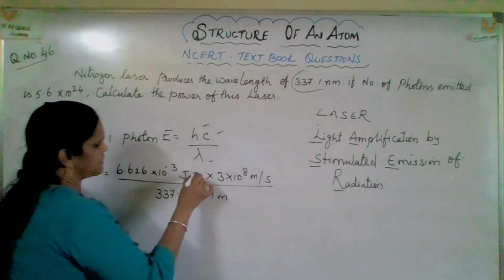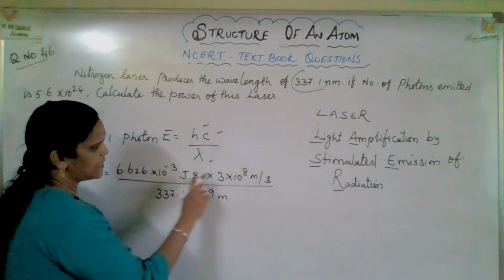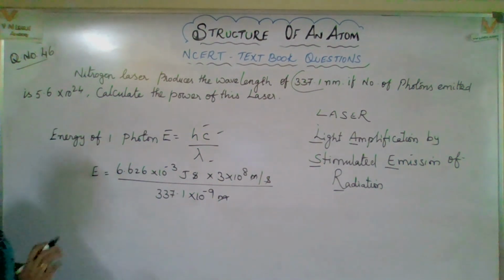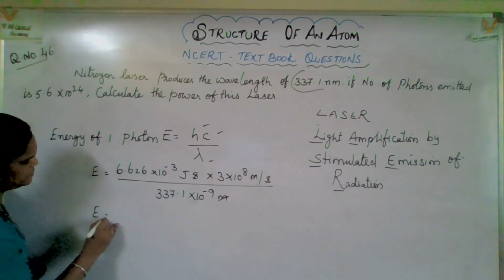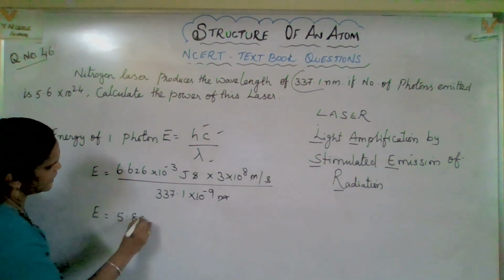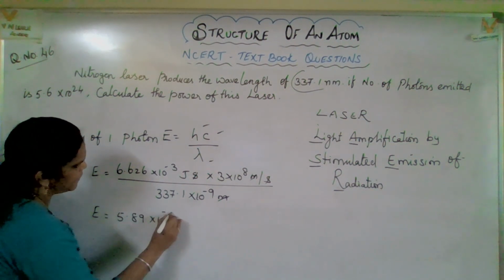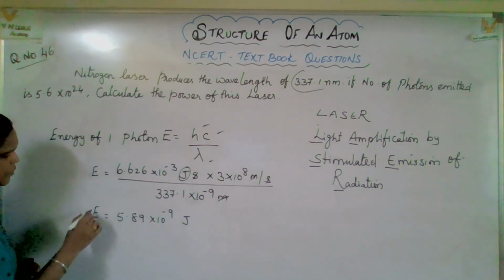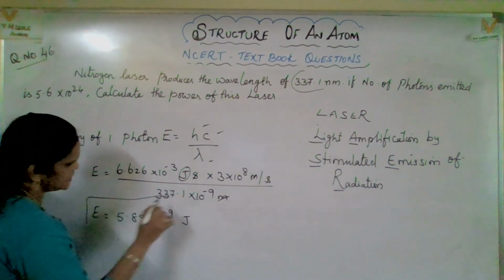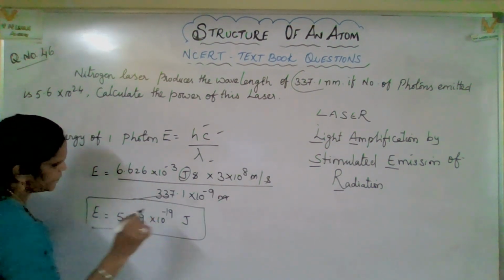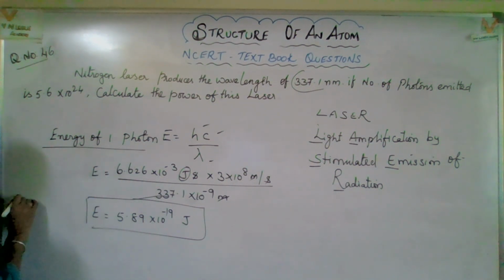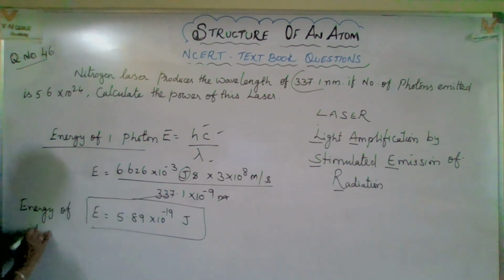Right? Okay, now second and second cancel, and here meter and meter cancel. Remaining E equal to 5.89 into 10 to the power of minus 19 joule. This only it's remaining. And one more thing, it's energy, joule. So this is 19, right? Sorry, minus 19, yes, you got. This is energy of one photon.